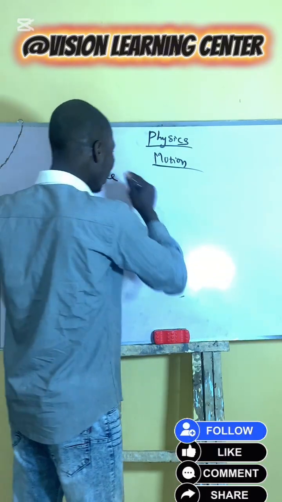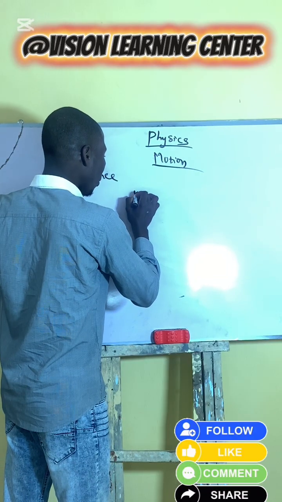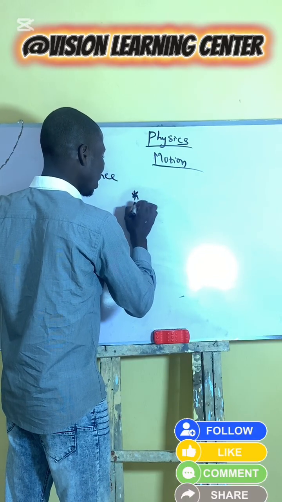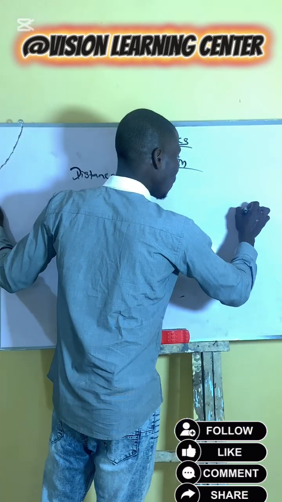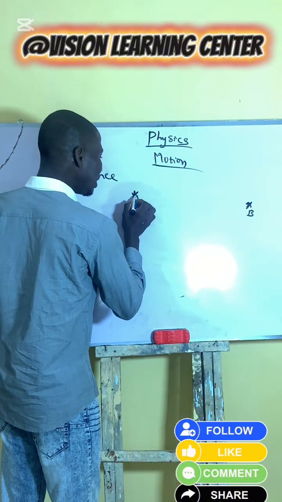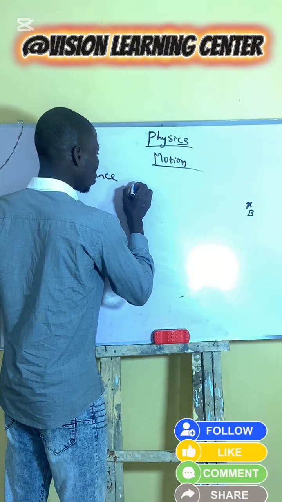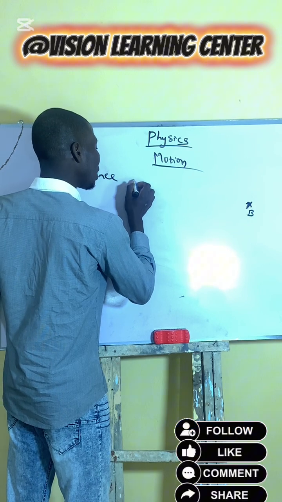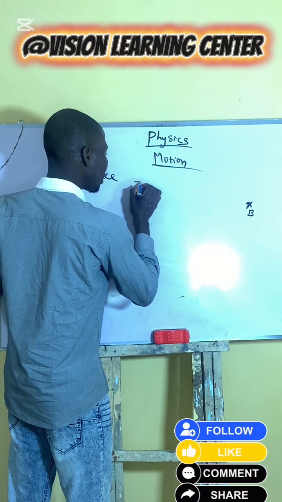Okay. For instance, this is our point A and this is our point B. And this is our object or a body, which is a car.